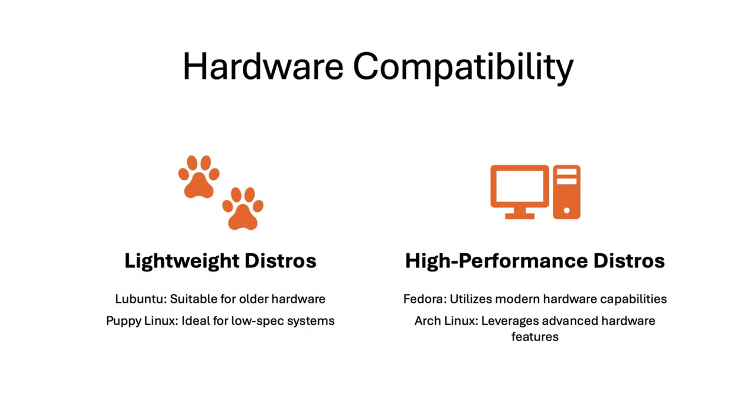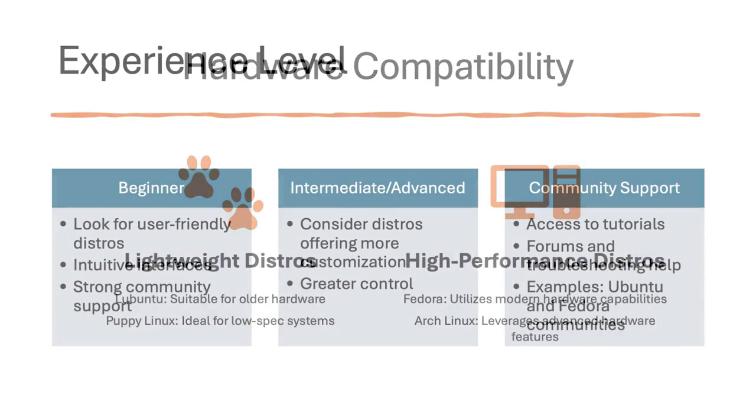When selecting a Linux distro, consider your hardware. Lightweight distros like Ubuntu and Puppy Linux are great for older or low-spec systems. For modern hardware, high-performance distros like Fedora and Arch Linux are recommended.